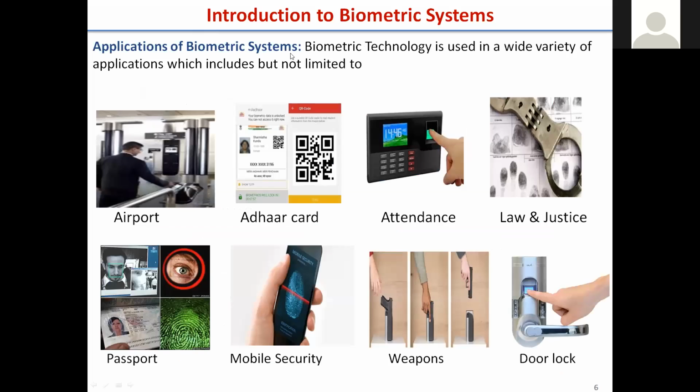Now, if we take the application scenarios for biometrics, there are airports, Aadhaar card, which we already know, attendance systems, law and justice, mobile security, weapons, and door locks. These are some of the applications that you are all aware of.